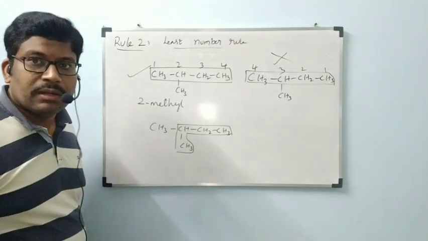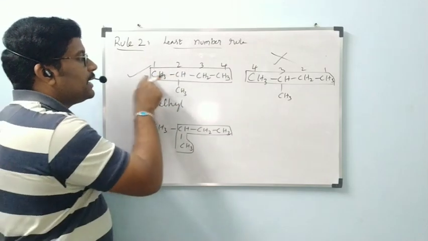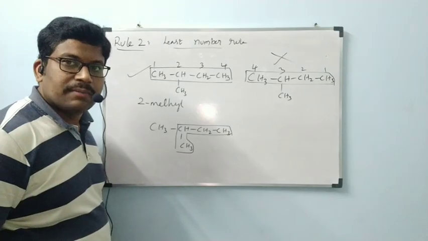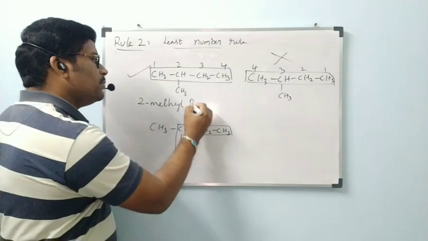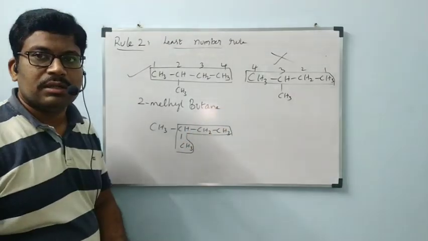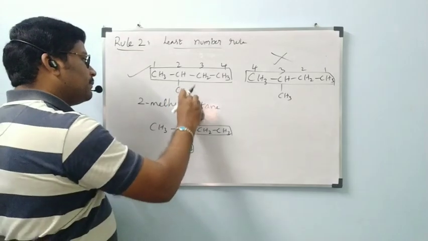CH3 is called the methyl group. Methyl group is present on which carbon? Second carbon. 2-methyl. In the parent chain, how many carbons do we have? 4 carbons. 4 carbons is the root word, but. Ane. All are single bonds only. All are single bonds means the primary suffix is ane.